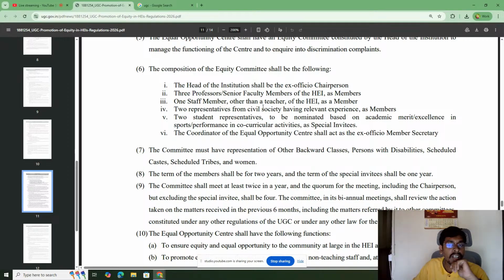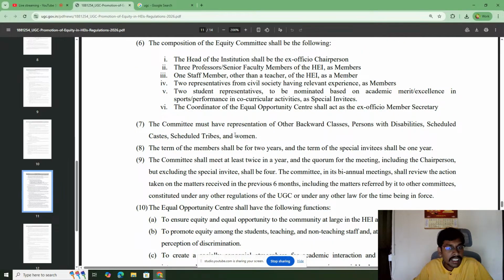But what is the controversy? Why is this particular thing getting criticized? While framing the guidelines, UGC clearly mentioned that the committee must have representation of the OBC category, PWD category, SC category, ST category, and women. This is where the major controversy erupted and the major criticism started.